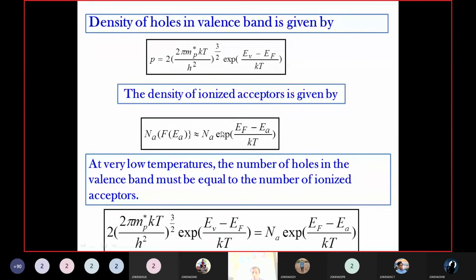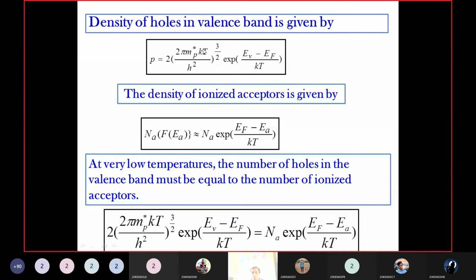At very low temperature, the number of holes in the valency band must be equal to the number of ionized acceptors, that is, the density of holes in the valency band.